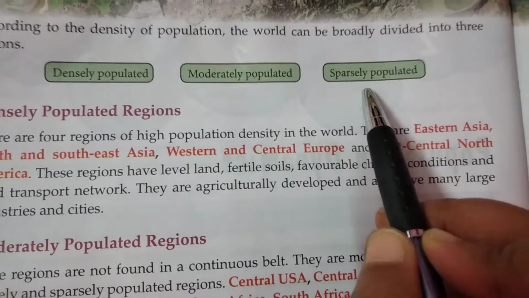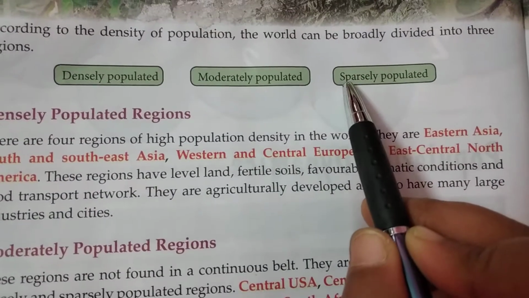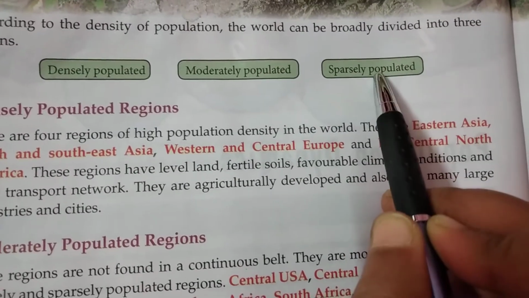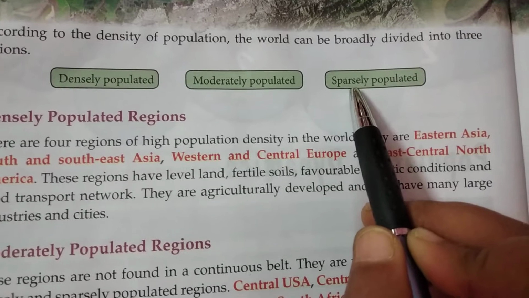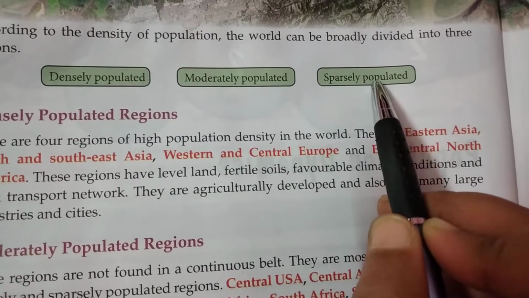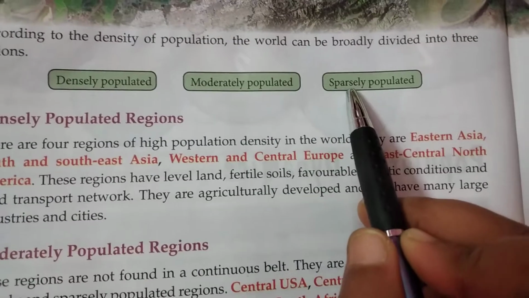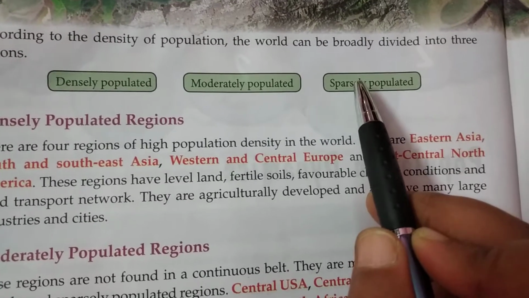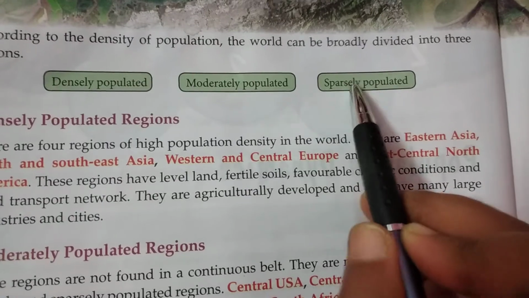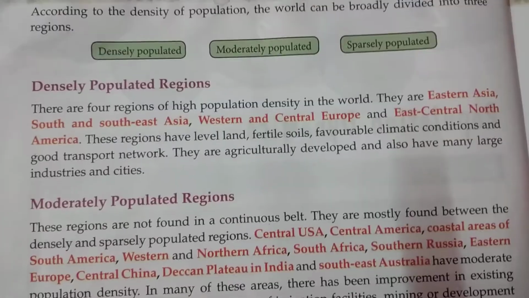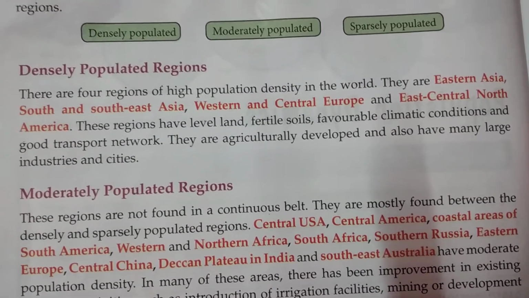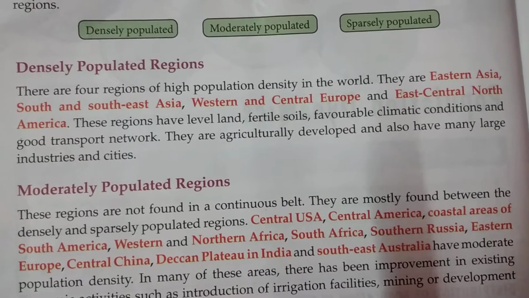And the third category is sparsely populated, or we can also say less populated. As the name suggests, sparsely populated means the places or countries of the world where the population is very less. Now we have to know the examples of countries which fall in these categories.